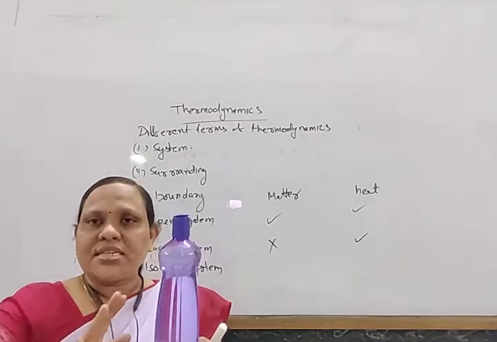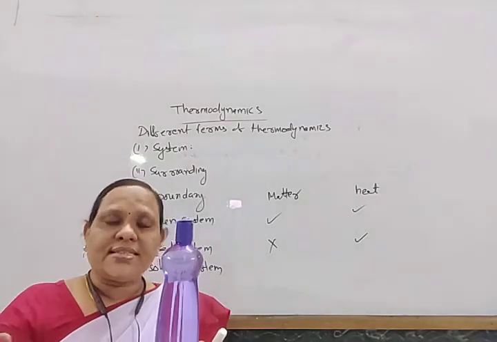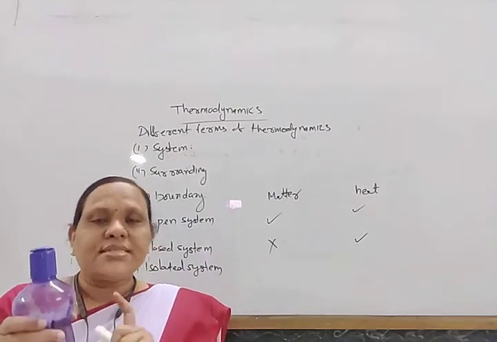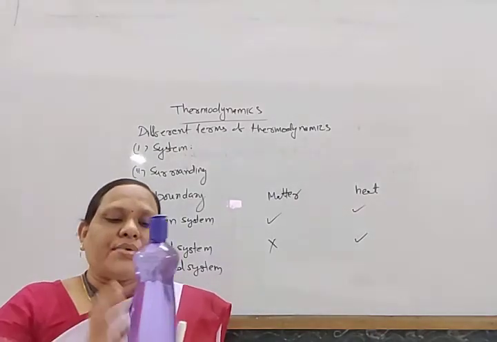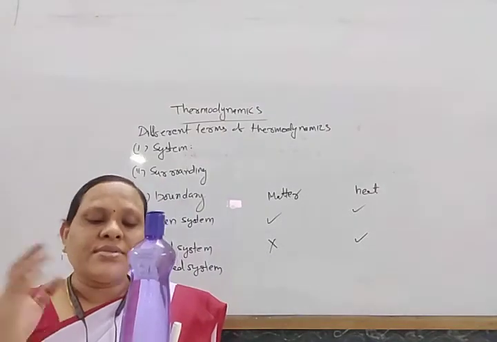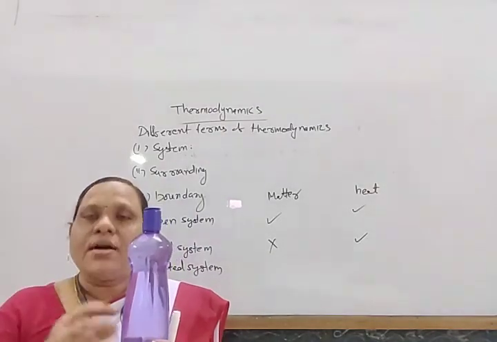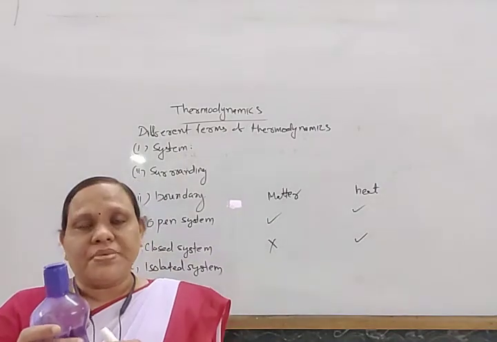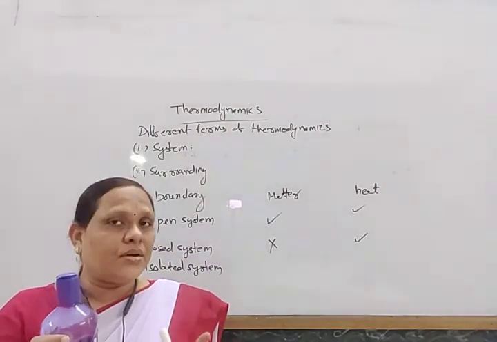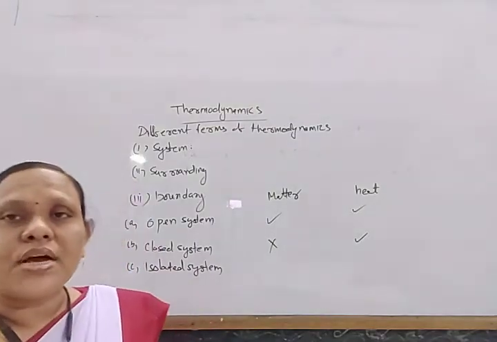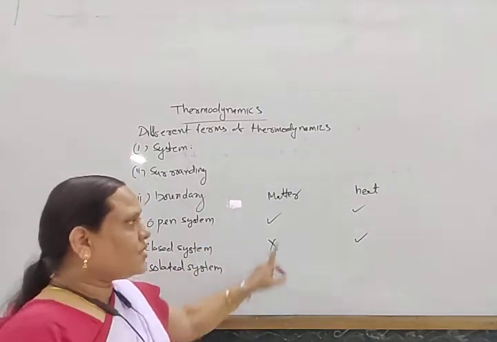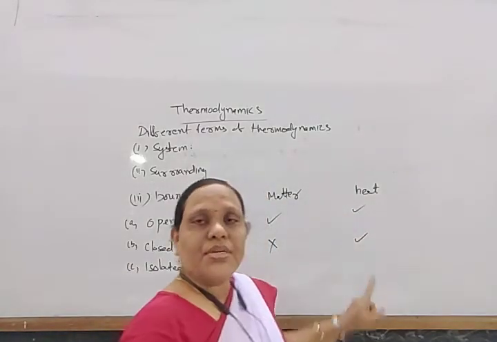If you keep it at low temperature, then its temperature will be low. If we keep it at high temperature, then its temperature will increase. So in this way, the heat exchange takes place, but no exchange of matter takes place, then that is known as a closed system. No matter exchange, only heat exchange.